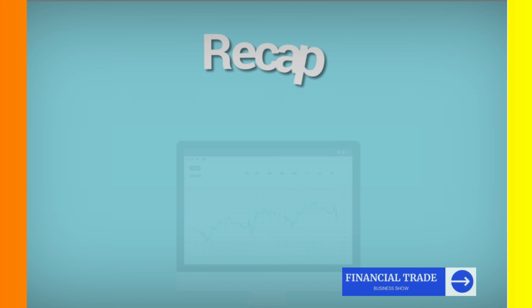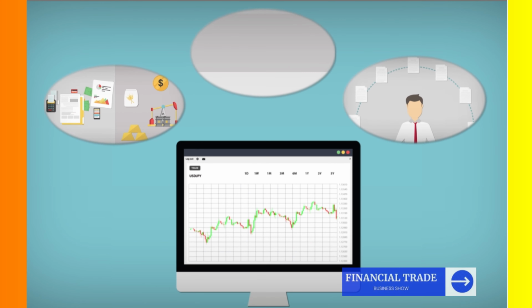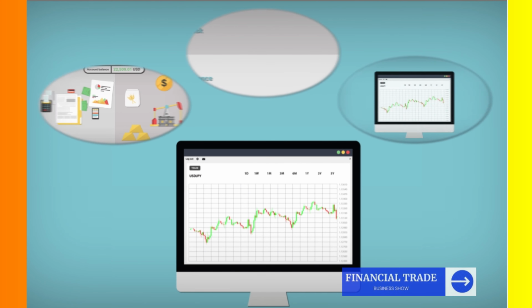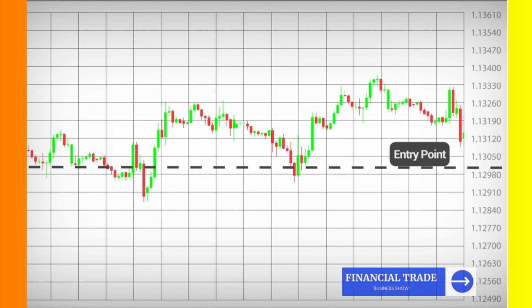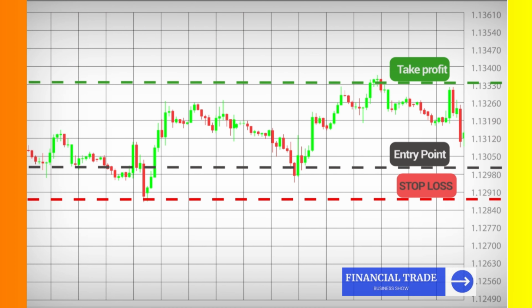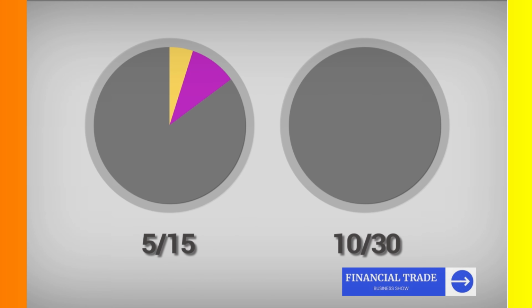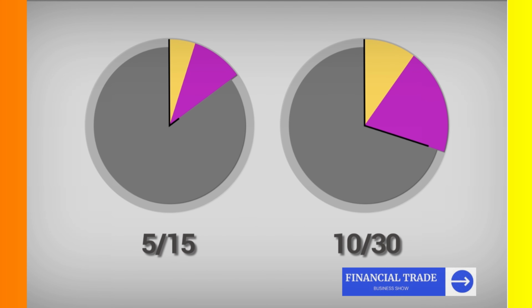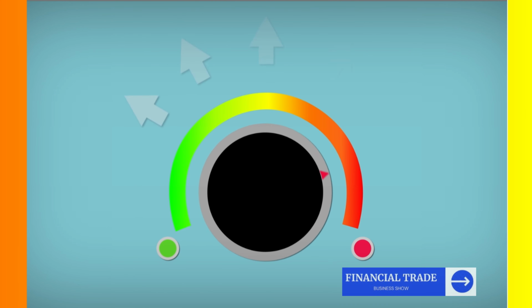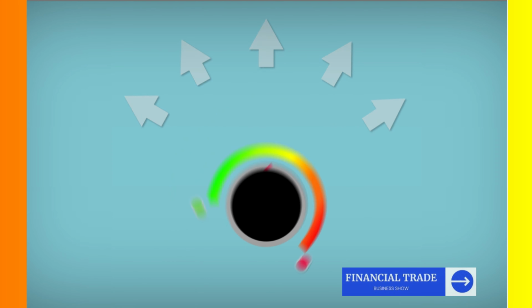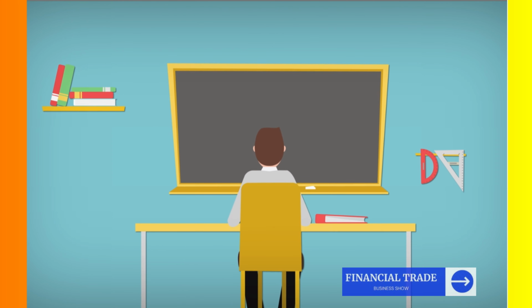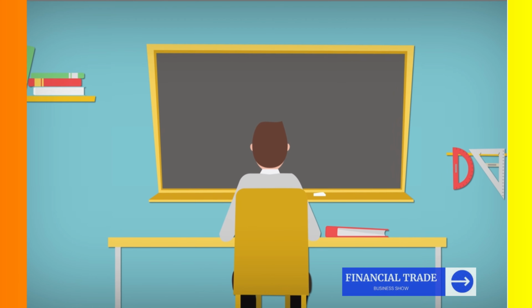In this lesson, we've covered the principles of capital management and how it helps in trading. We've learned how to properly manage our capital by keeping our losses low and our profit potential high. We've learned the 2 main rules of capital management, 5-15 and 10-30. We've learned about the risk levels and ways to work with them. If the material we've covered here is not sufficiently clear, I recommend that you retake the lesson.